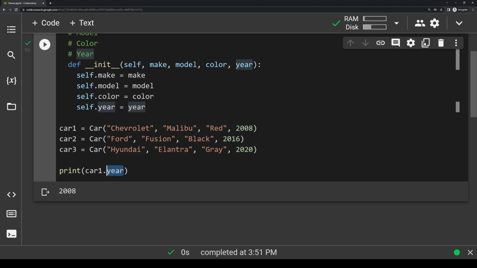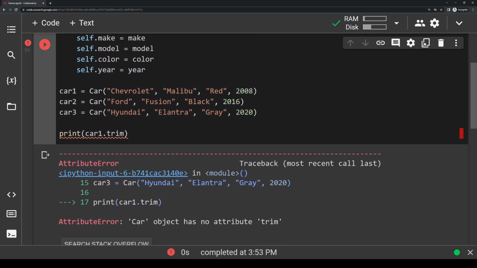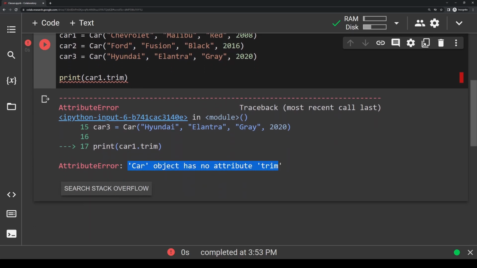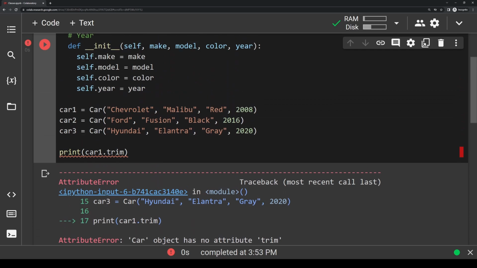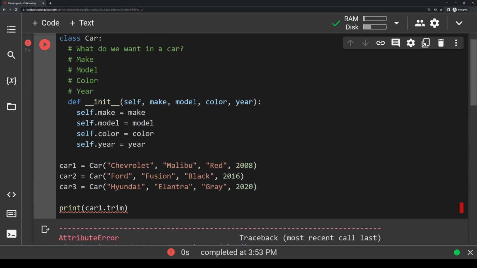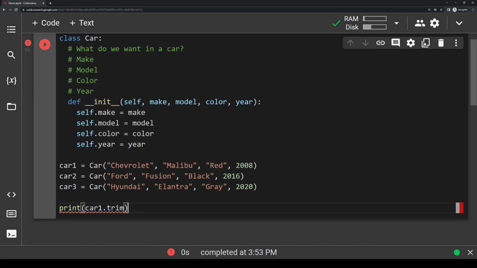So in our init function, we only define make, model, color, and year. So let's say for whatever reason, I try and access car1.trim. Now if I try and run this, I'm going to get an error that says car object has no attribute trim, and that's because we didn't define trim anywhere within this class, so the computer gets confused here, and hence why it throws an error. So I'm just going to go ahead and clear this output here, and I'm going to just delete this line.